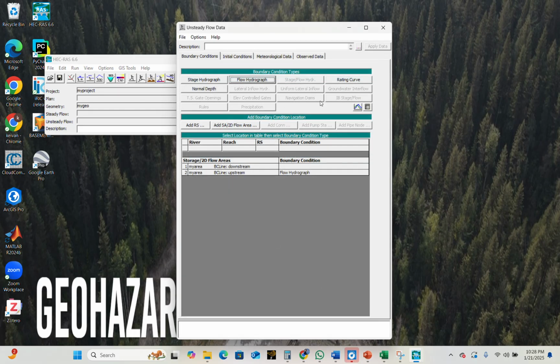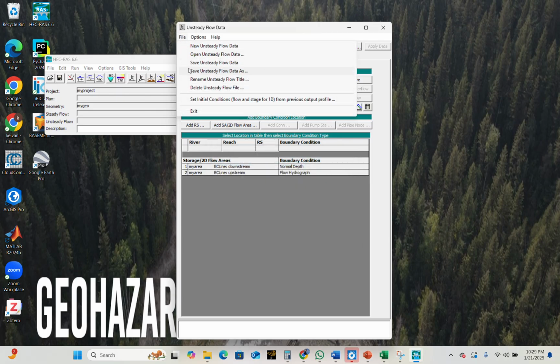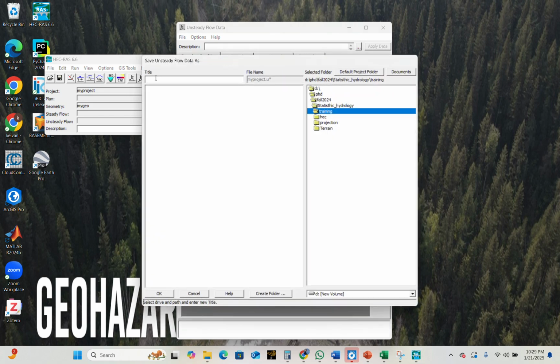click on OK, and then we have to set another boundary condition, which can usually be considered as a normal depth, the value of the slope in downstream. Based on your model, based on your simulation and geometry, you have to measure the slope in downstream and then put this value. For example, for me the value is 0.01, and then we click OK and save the unsteady flow data.